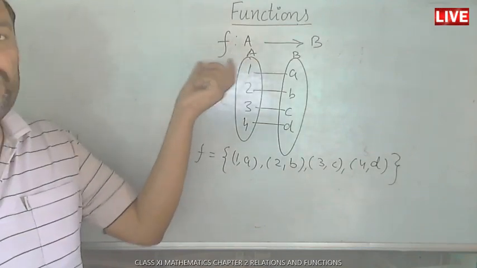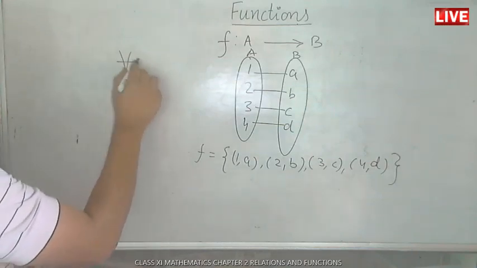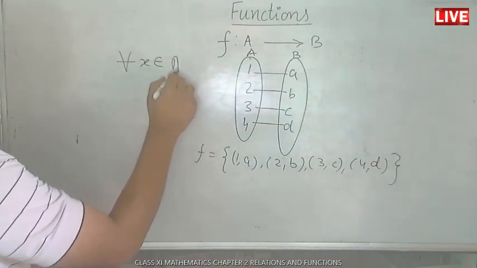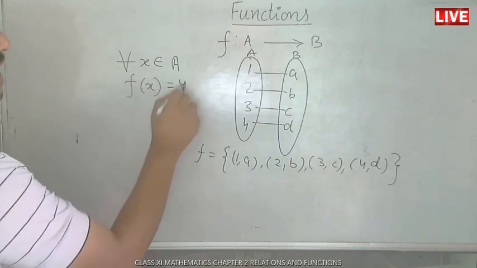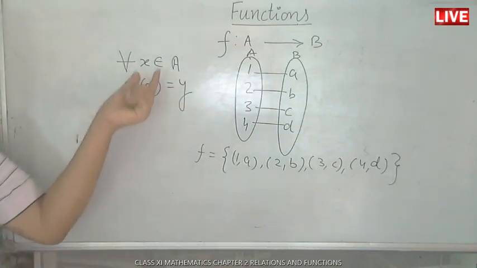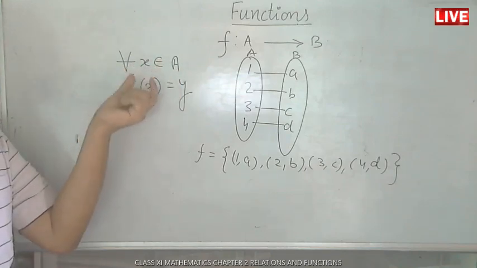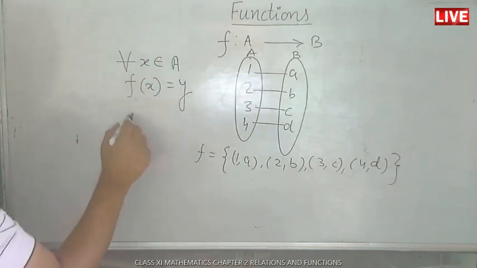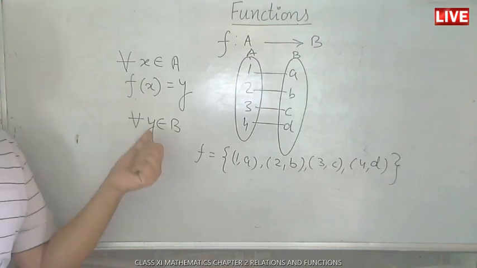Whatever is input is called the domain. We can say for all x belongs to A, for which f(x) = y. Set A is said to be the domain, which contains the input. Now for all y belongs to B, that is output, and it is called the range.